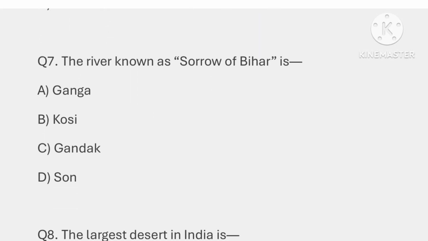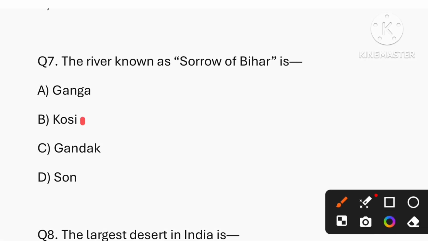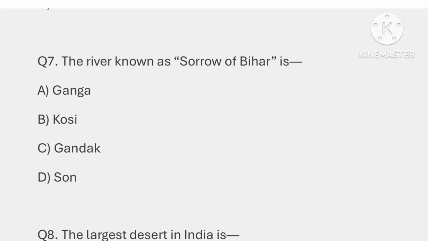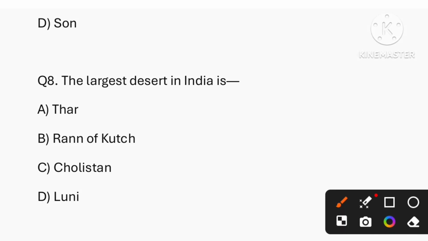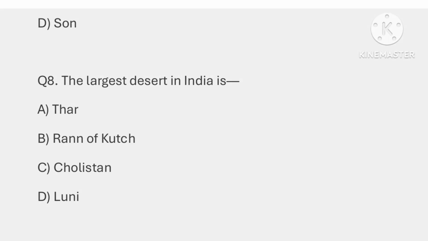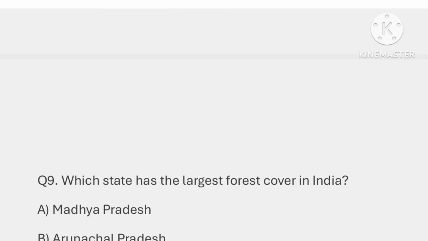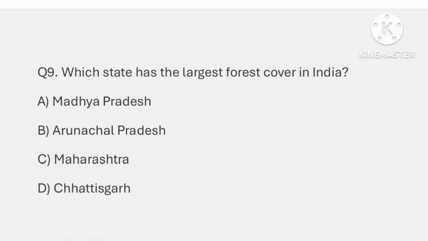Question number seven, the river known as Sorrow of Bihar is. The correct answer is option B, that is Kosi. Question number eight, the largest desert in India is. The answer is option A, that is Thar Desert. Question number nine, which state has the largest forest cover in India? The correct answer is option A, that is Madhya Pradesh.